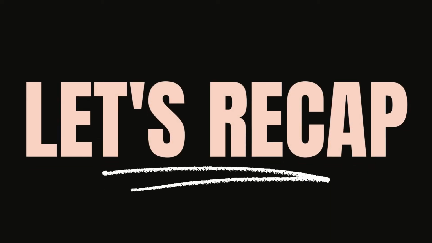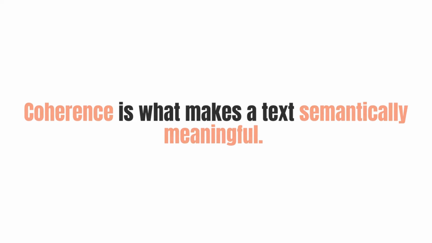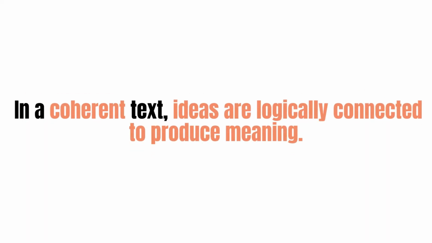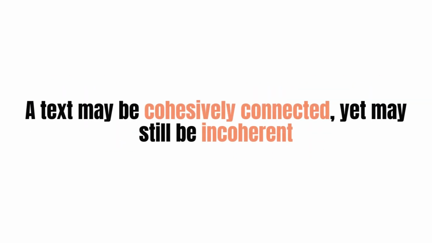Let's recap. Coherence is what makes a text semantically meaningful. In a coherent text, ideas are logically connected to produce meaning. Cohesion refers to the grammatical and lexical linking that holds a text together and contributes to its meaning. A text may be cohesively connected, yet may still be incoherent.